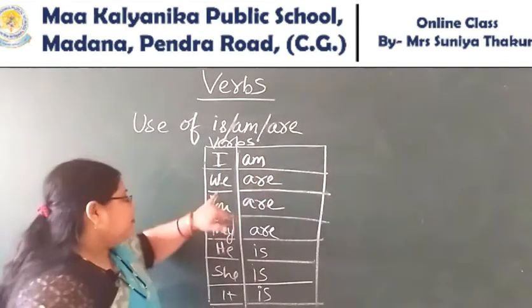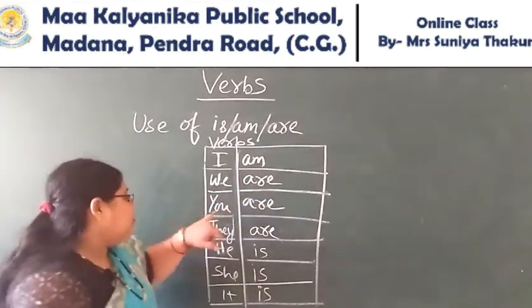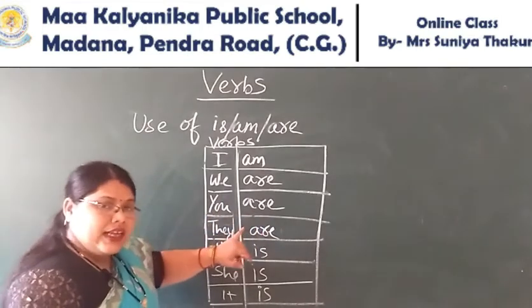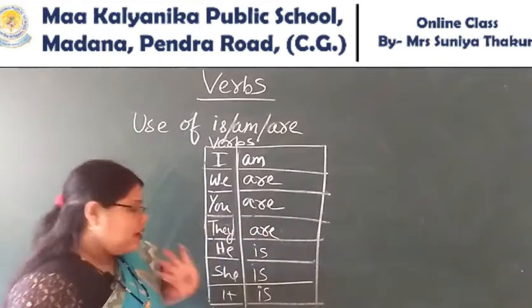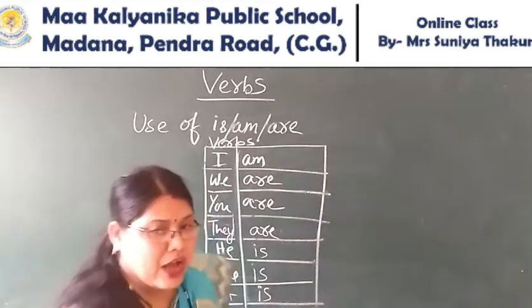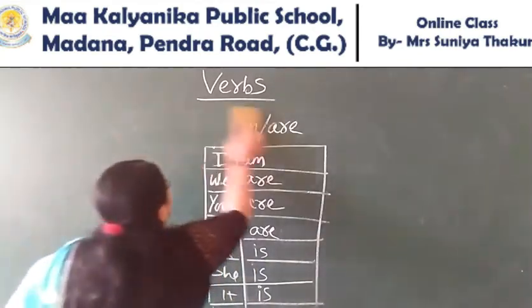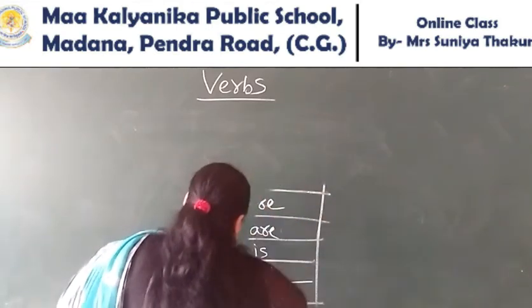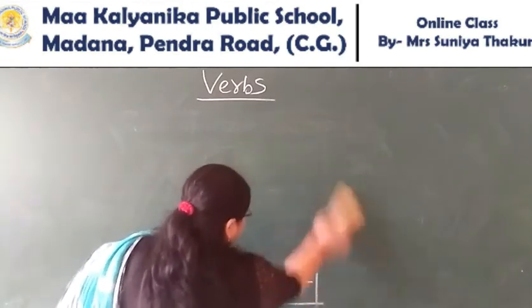With I we use am. With we, are. With you, also are. With they, are. With he, she, it, you use is. Now look at the blackboard. This is the use of is, am, are.